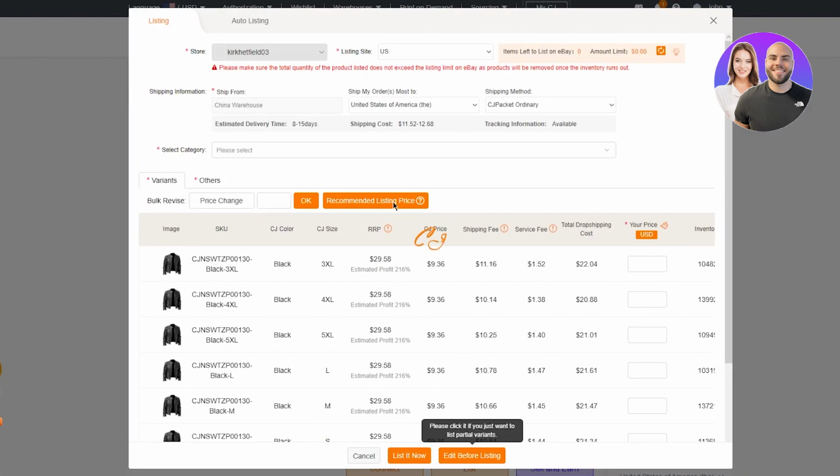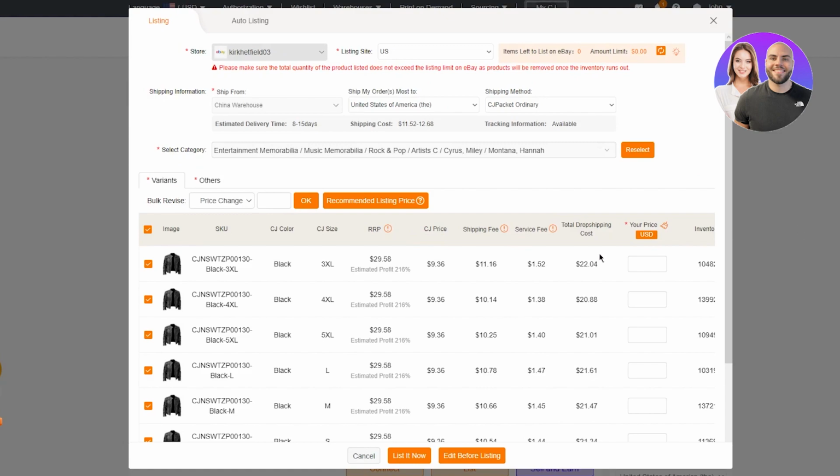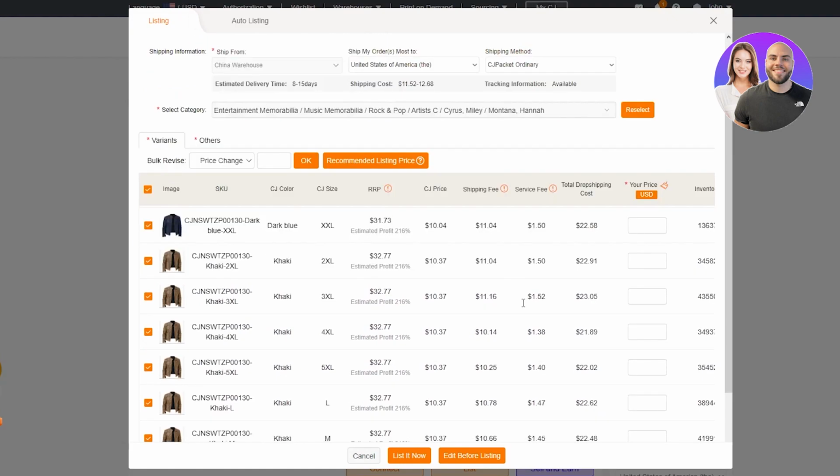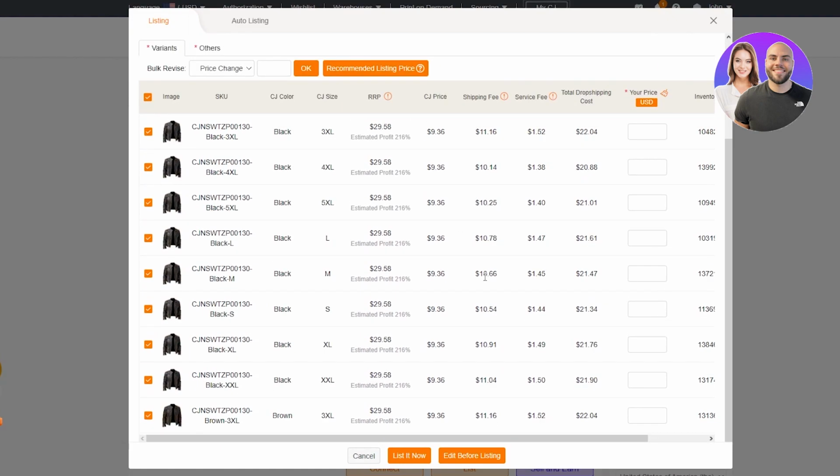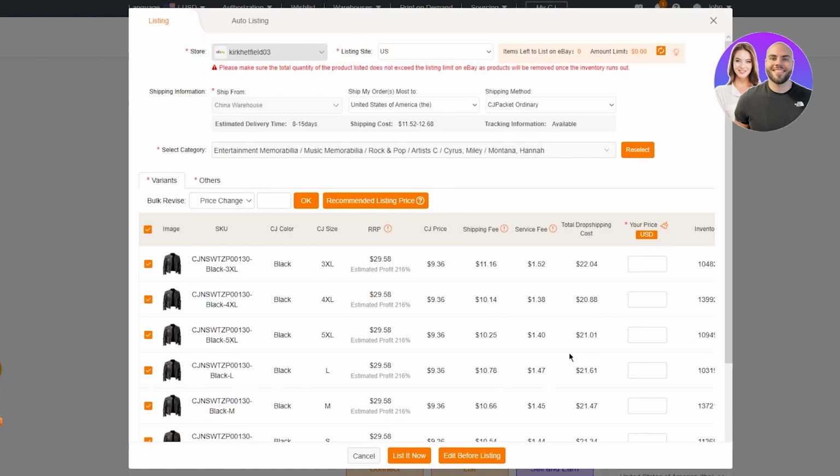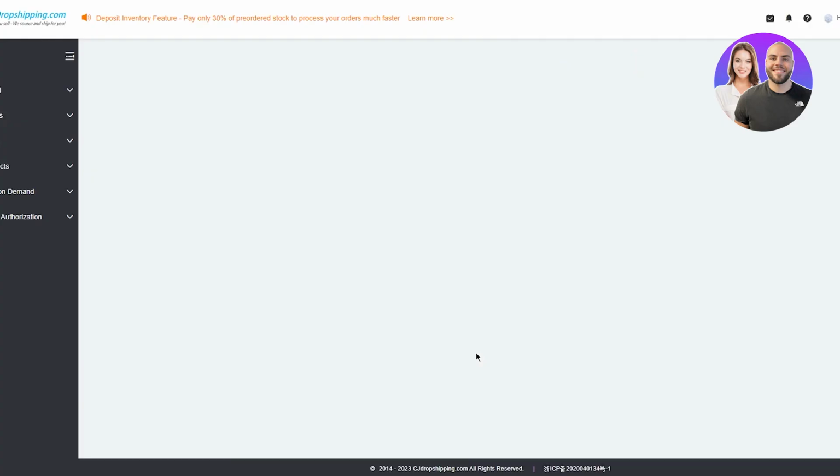And here you can see it also gives us all the variants of the product. Please make sure the total quantity of the product listed does not exceed the listing limit on eBay, as products will be removed once the inventory runs out. As you can see, we have quite a lot of variants of the leather jackets. Directly from here, however, if you want to edit it in a bit more detail, you can click on edit before listing, which is what we're going to do. You're going to be brought to a page that looks like this.